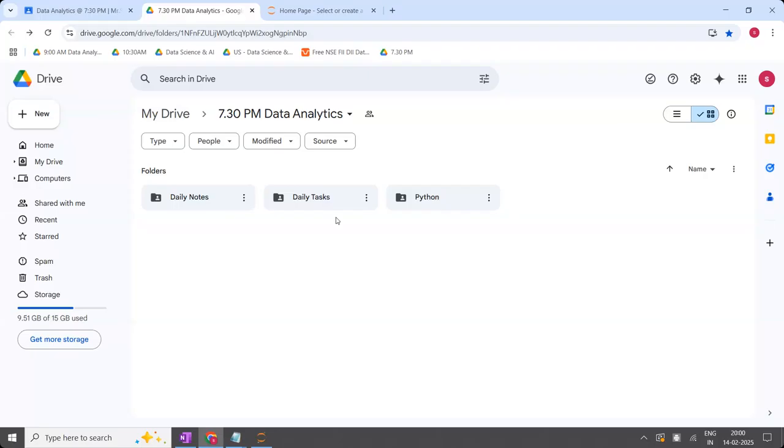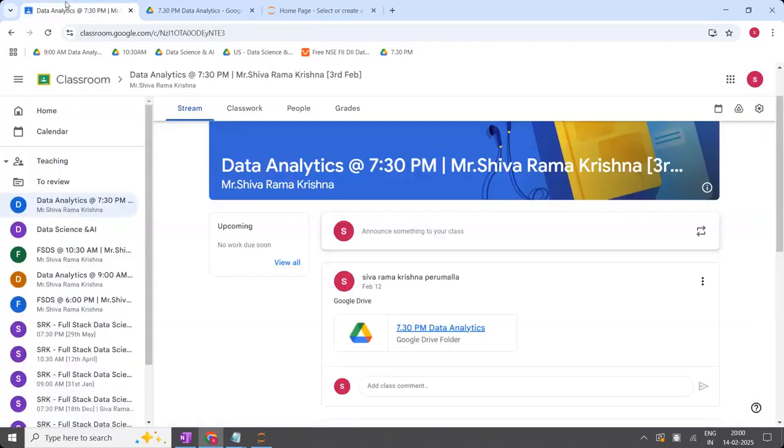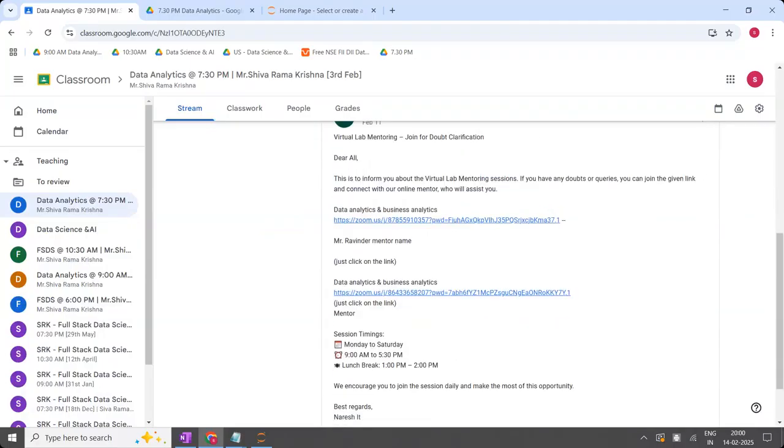While practicing, if you have any doubts, online students can clarify them using these Zoom sessions. Offline students can also connect, that is not a problem. Offline students have the lab facility, so you can bring your laptop and sit in the lab. The mentors will support you. Whenever you have doubts, show your screen and ask.